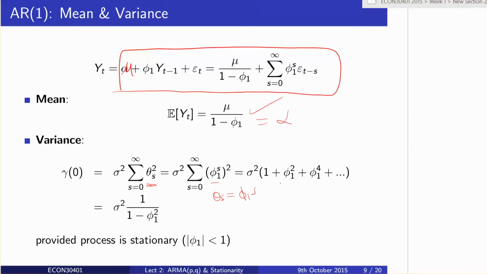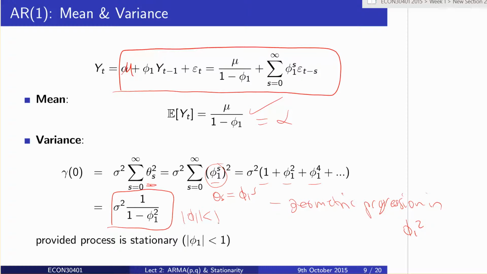Plugging this in, we get 1 plus phi1 squared plus phi1 to the 4, and so on. This is just a geometric progression in phi1 squared, so the limit when the absolute value of phi1 is less than 1 is 1 over 1 minus phi1 squared. Again, we've used a general formula for the variance of an MA infinity with particular coefficients, and used the fact that the absolute value of phi1 is less than 1. If phi1 equaled 1, this would be infinite, so that's why we need the absolute value of phi1 to be less than 1.